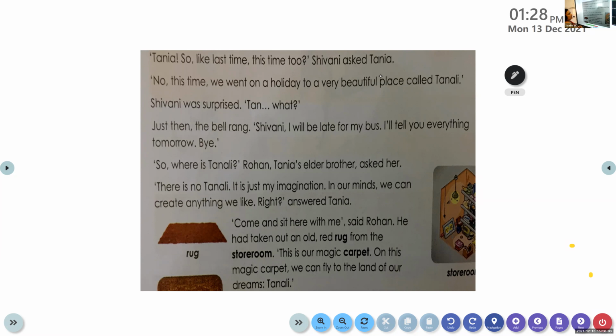While Shivani was speaking, she understood that Tanya was not very interested in listening. So she asked Tanya, so like last time, this time too? Shivani knew that Tanya's parents were not able to afford taking her to visit different places. Shivani knew all about it.